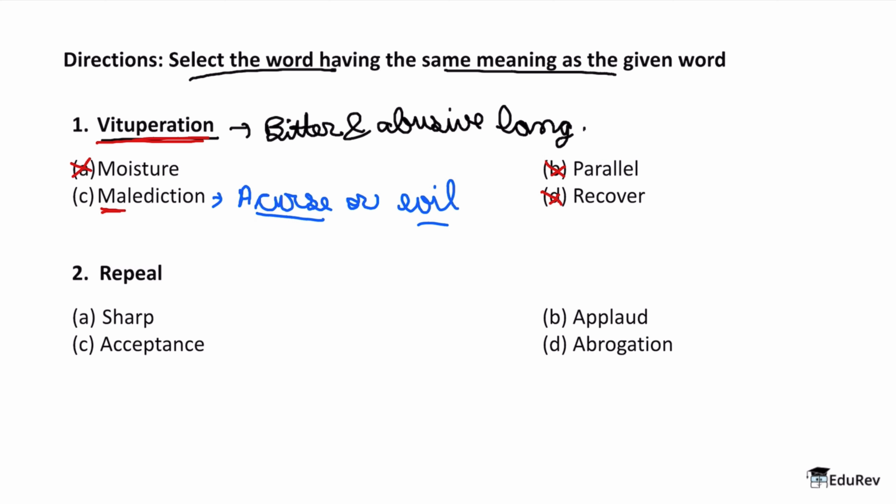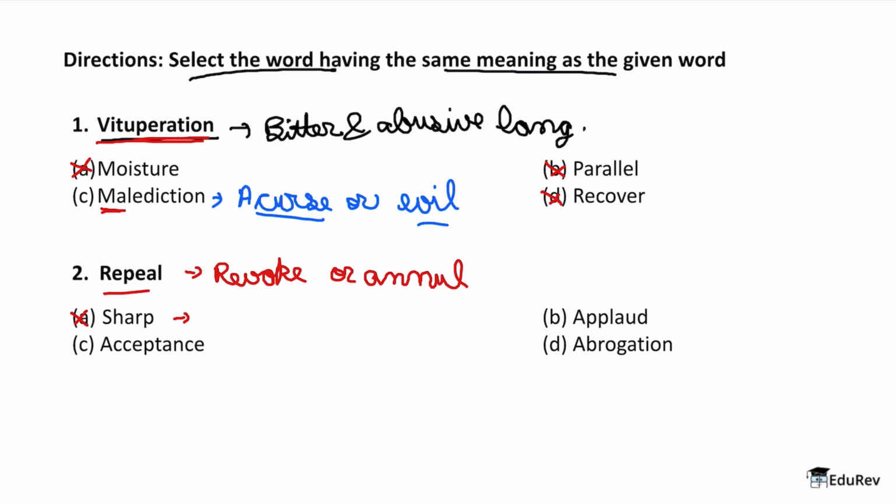Great. Now let's move on with our second point. So the second word we have for today is repeal. The word is repeal. Now repeal as a word means revoke or annul. So when we talk about annul, we are talking from the perspective of the law. Okay. So repeal always means revoke or annul if you are talking from the perspective of the law. Now let's look at our options. So here our first option is sharp. Now we know that sharp cannot be the answer if we know the meaning of the word repeal.